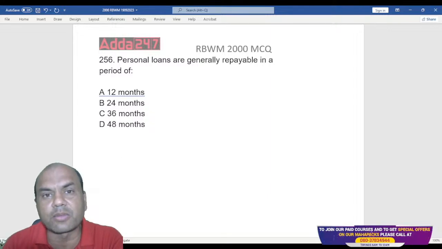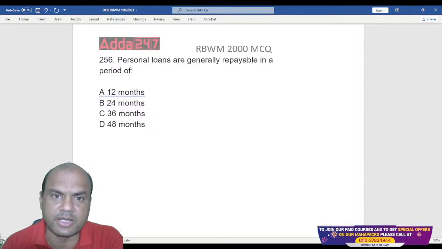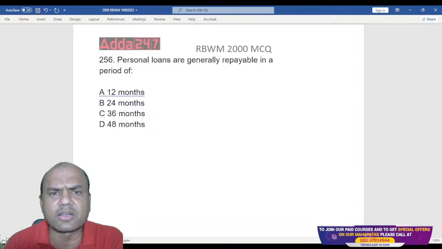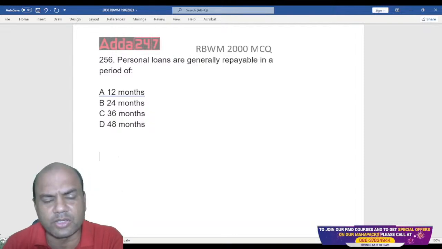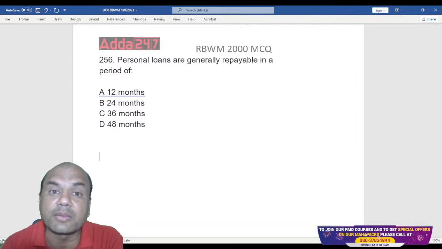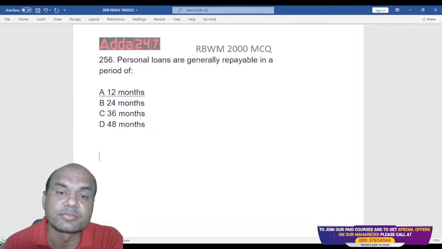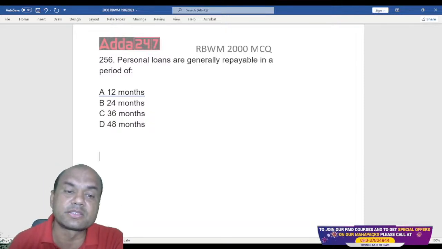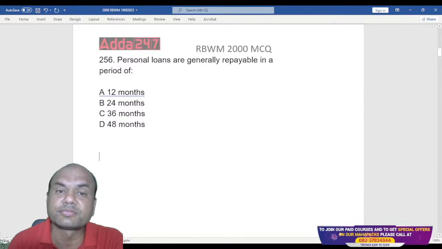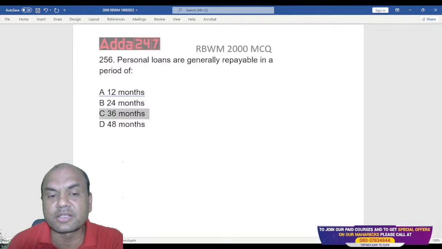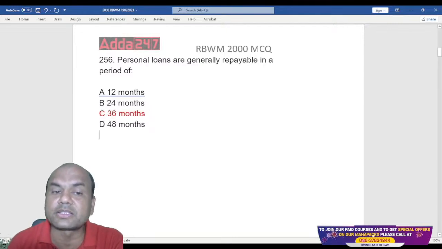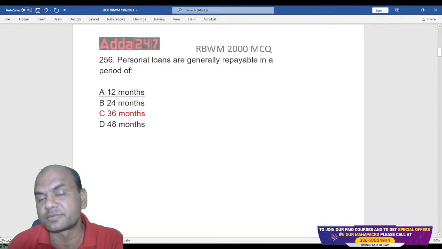Maximum loans allowed for the banks are 10 years, right? So some bank can say, okay, I'll give it for 10 years. That's not an issue. But generally, 90% banks, how long do they give these PLs? 36 months. Okay, 36 months. Always remember, PLs are always given generally for 3 years.